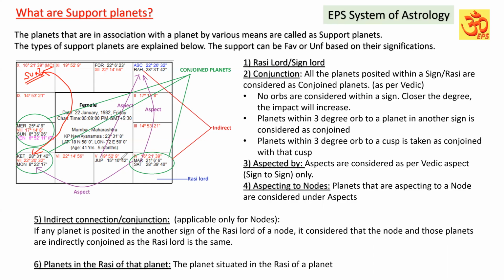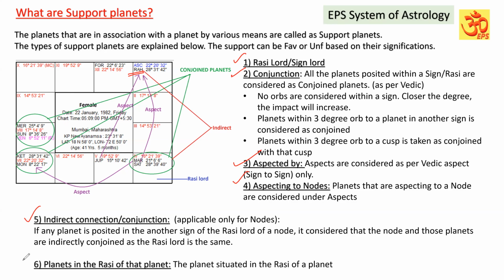I hope you understood. So we have studied Rasi, conjunction, aspect, aspecting to nodes and indirect connections, how Rahu and Ketu are indirectly connected to other planets. When we are talking about Mars, though Mars and Rahu are not connected directly, they are indirectly connected through their common Rasi Lord. This is applicable only for the node, and the node will have the impact on the other planet by way of indirect conjunction, and the other planet will get the impact of the node also.